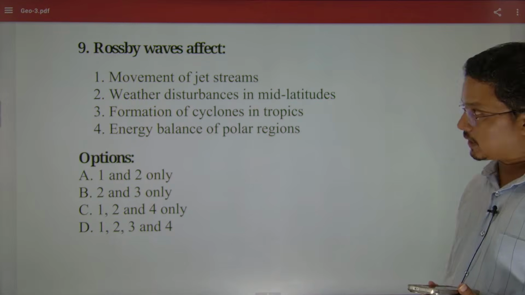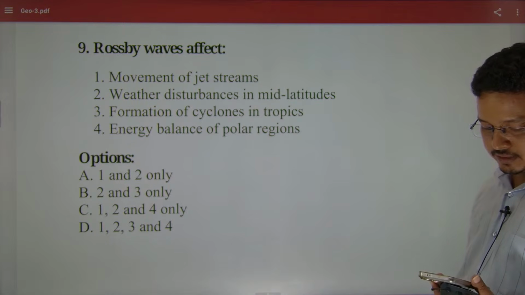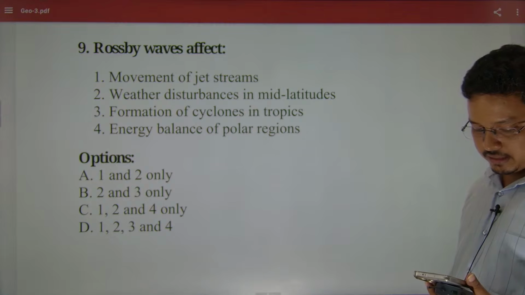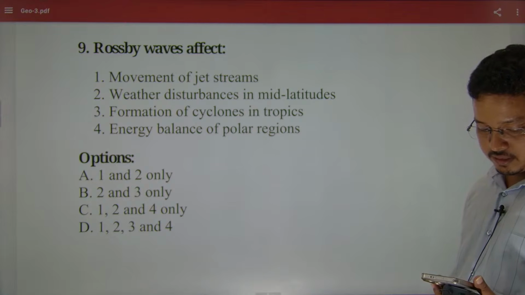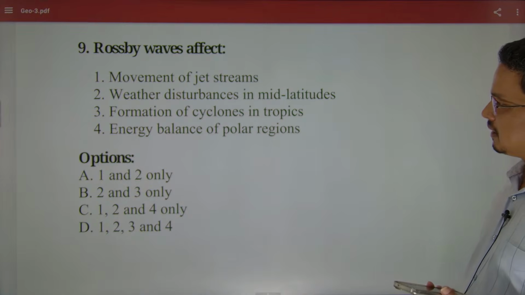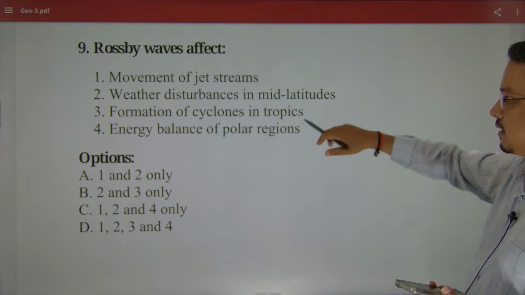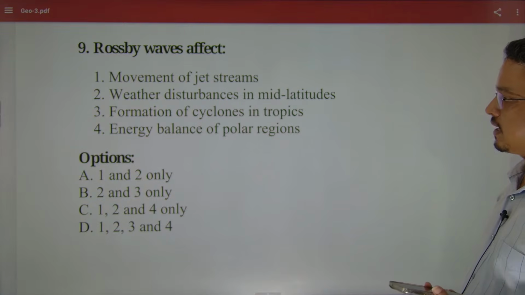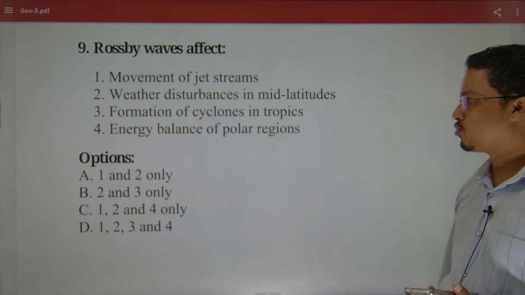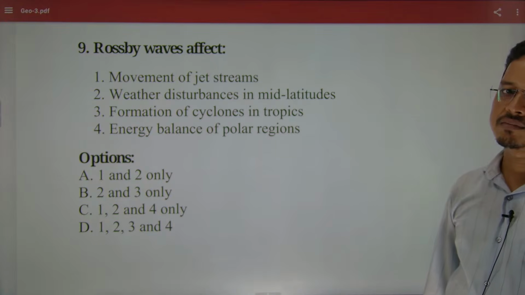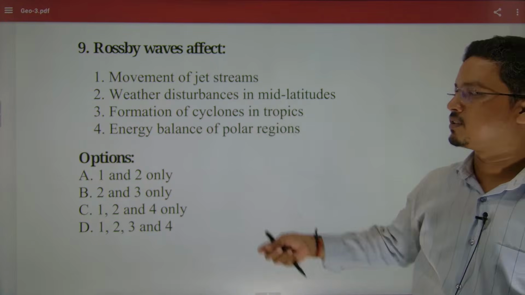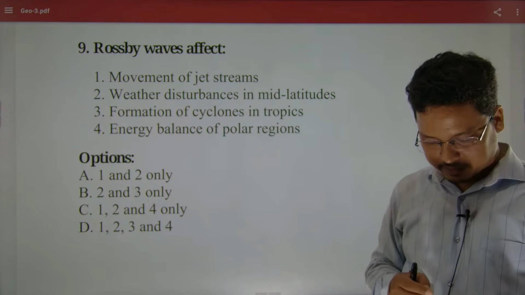So if you see the answer, question number 9. Everybody is going for D. Satru is going for D, Subhakant is going for D. Satru is saying all polar jet stream is there. Everybody is going for D. But I don't think the formation of cyclones in the tropics is right. Which cyclones are we talking about? Tropical cyclones do not form in the tropics region. They form in the temperate region. I think you guys picked the wrong one.